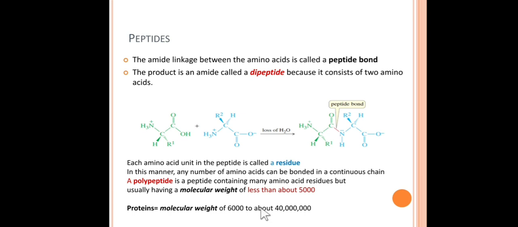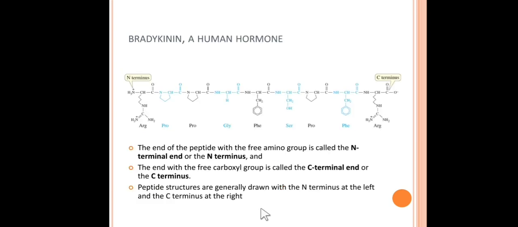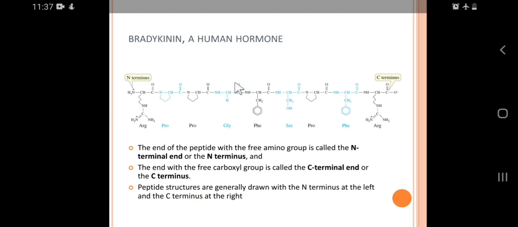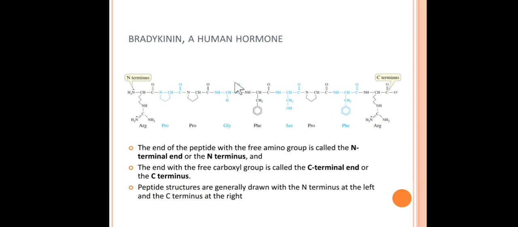So polypeptides are the next smallest version of proteins. This is how peptides and polypeptides are formed. This is bradykinin, a human hormone, which is shown here. I am not talking about this hormone, but I am talking about the polypeptide chain.